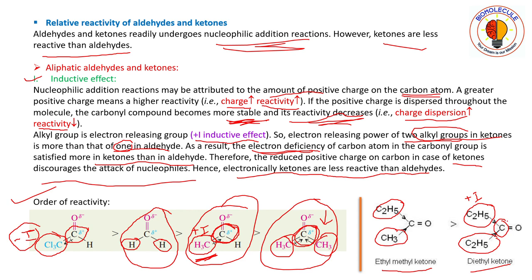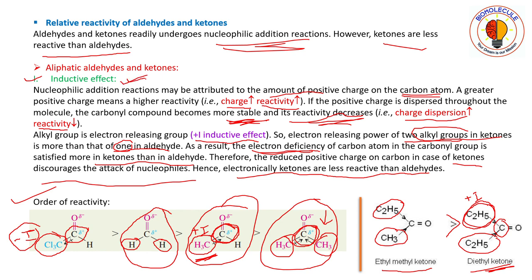Here, the electrophilic nature of the carbonyl carbon will be much more compensated by these two ethyl groups. So as a result, its reactivity will decrease. So the reactivity of ethyl methyl ketone is greater than that of diethyl ketone. Okay, so this one is the electronic effect.